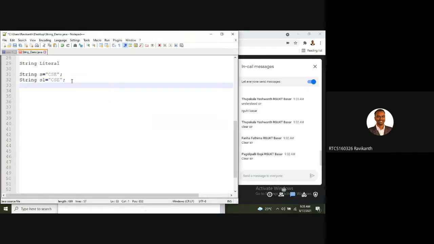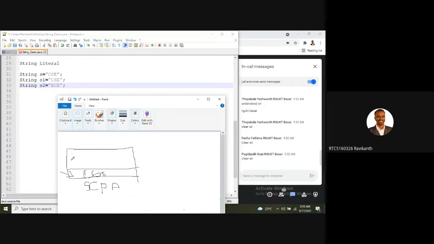Later I'm telling string s2 equal to ECE. Now what happens? As the value is different, it is allocating a separate location now. Right, this is what happens when you go with the string literal concept.